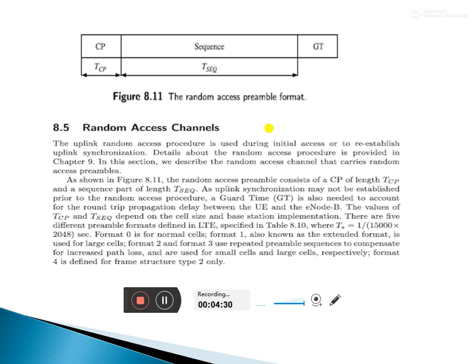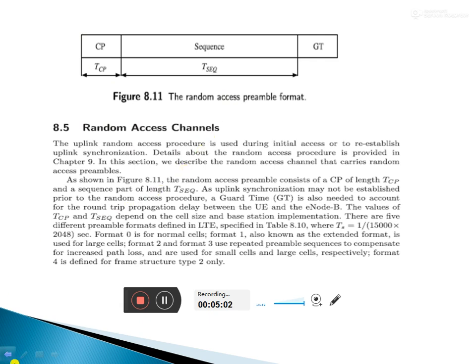The cyclic prefix, CP, is there, then the sequence, the time sequence, and this is the guard time, which tells how much time these signals are repeated. The guard time is calculated with the help of these two.